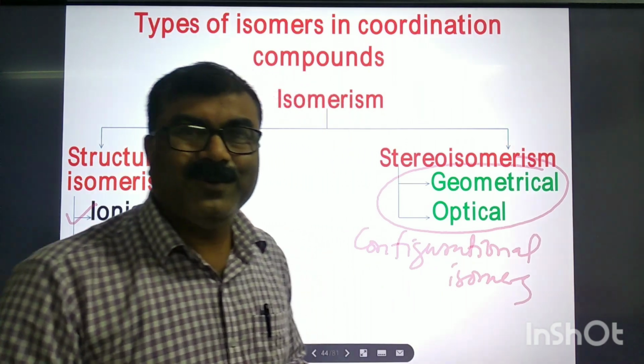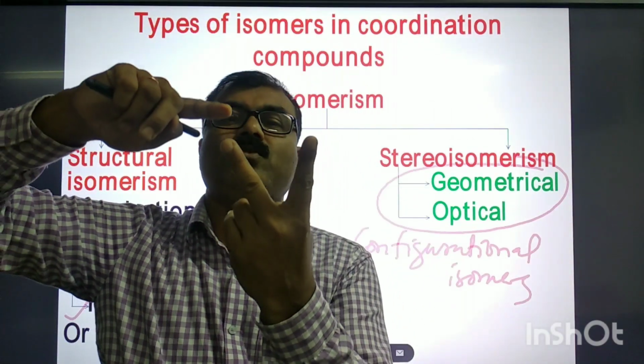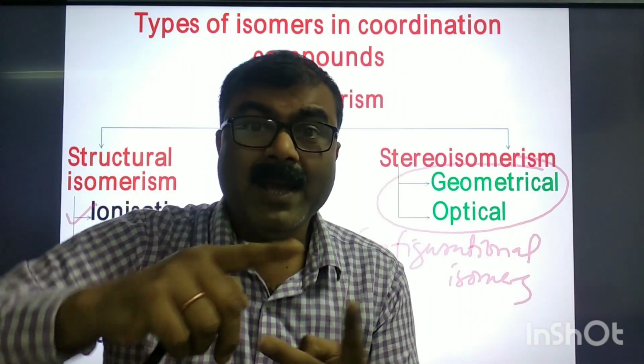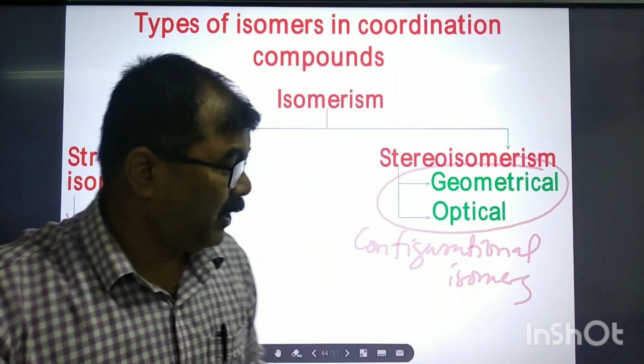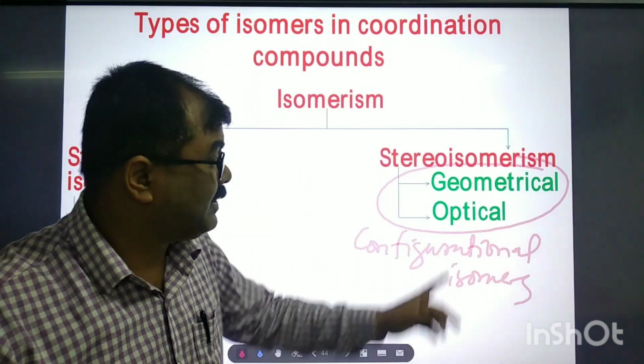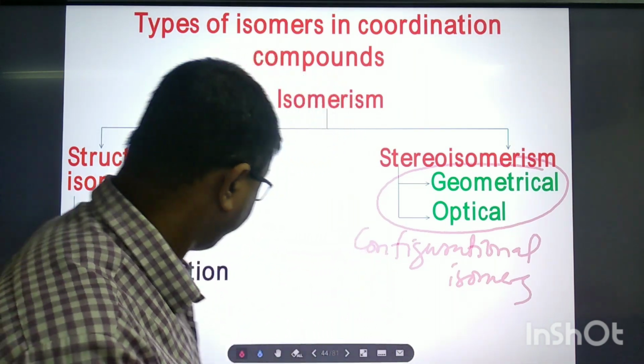In organic chemistry, we will learn in detail about it. Of stereoisomers, there are two types: configurational isomers and conformational isomers. But in coordination chemistry, we will learn only about the configurational isomers, that is, geometrical and optical isomers. That you will remember.